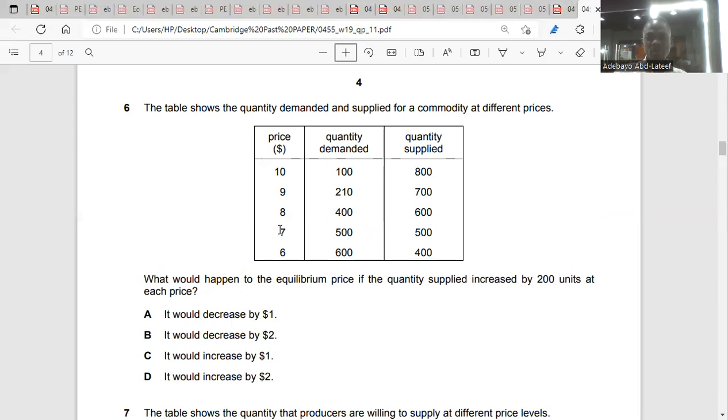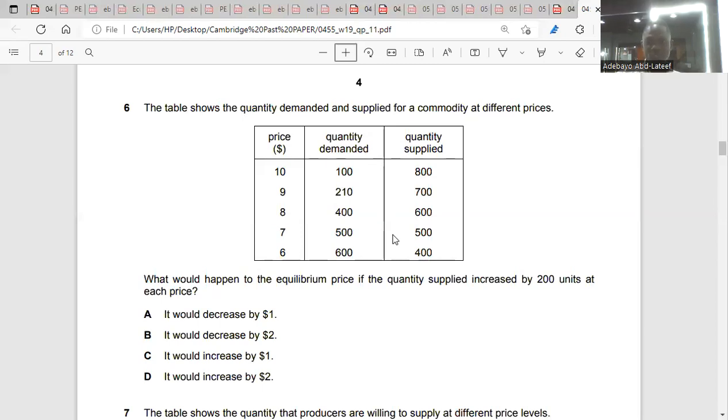So what would happen if the quantity supplied increased by 200 units? Quantity supplied will increase by 200 units. What will happen to the equilibrium price? It will decrease if the quantity supplied increased by 200 units. It will decrease by $2. How is it $2? Yes, because you add 200 units.